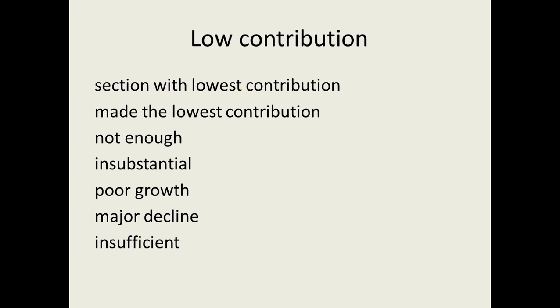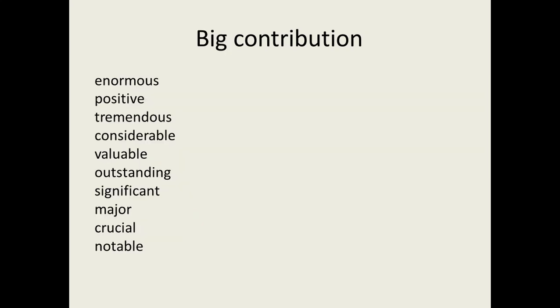The performance was not good enough. Or you can write that the building or any other sector showed an insubstantial growth, or showed a poor growth, or there was a major decline. These kinds of phrases you can use to form your analytical paragraph.